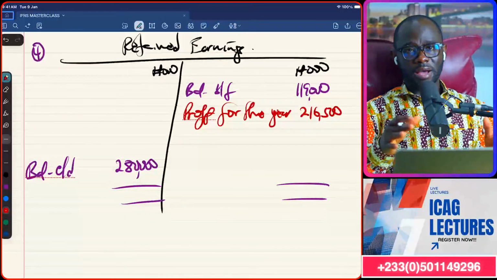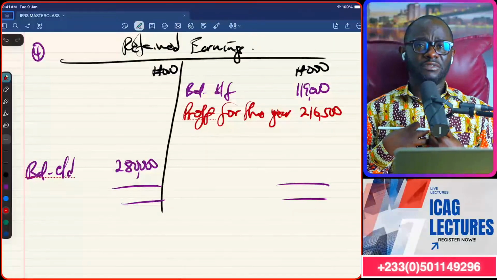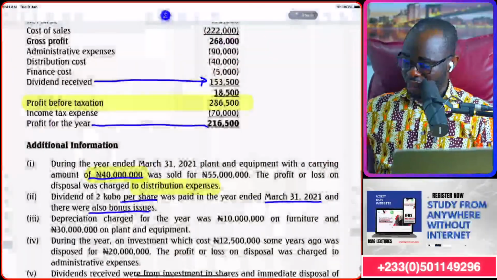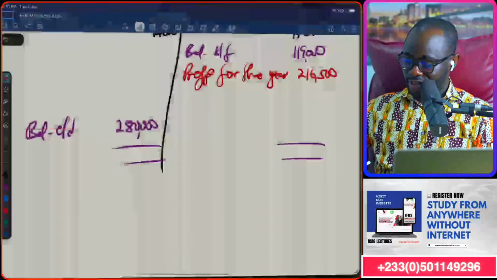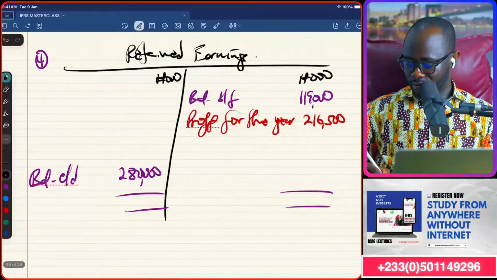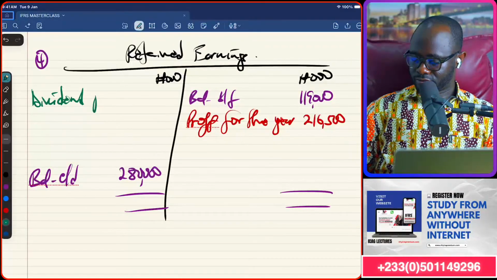So if you remember, normally we would have prepared this account so we can calculate the dividend that has been paid. But in this question, we have been told the amount of dividend, which we just calculated to be 5,500. So that will come on the debit side because dividend is paid from retained earnings.